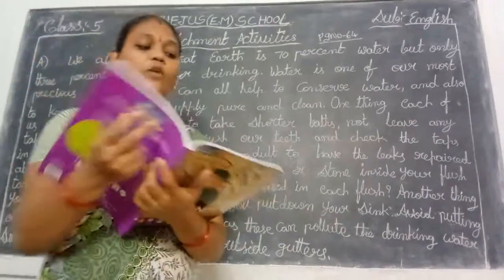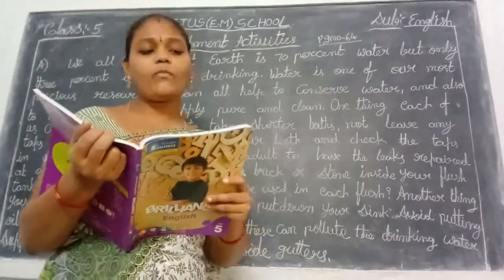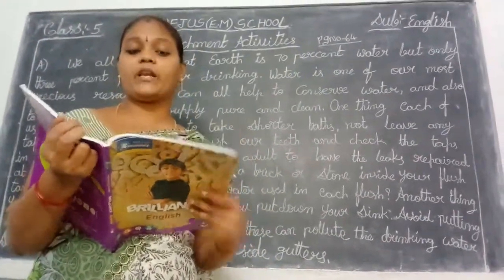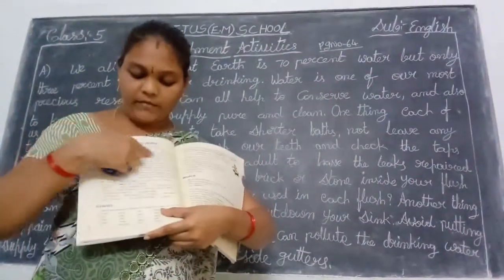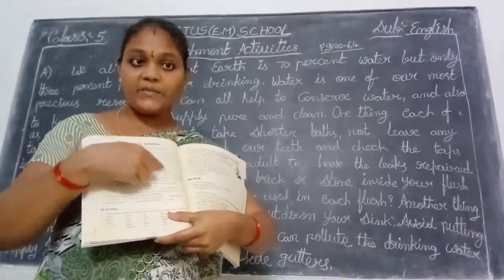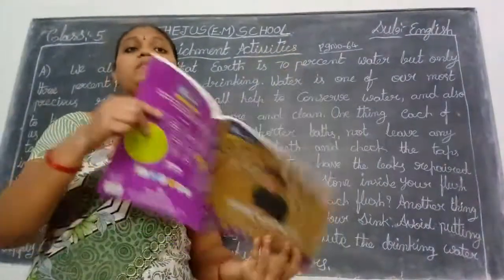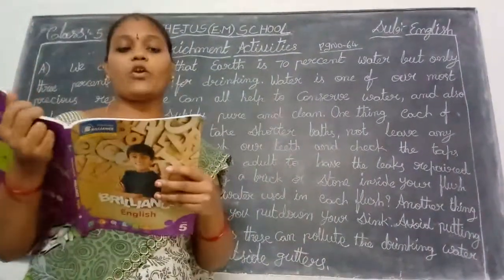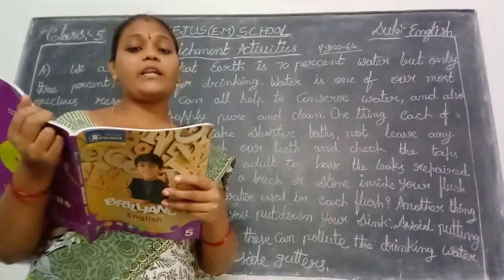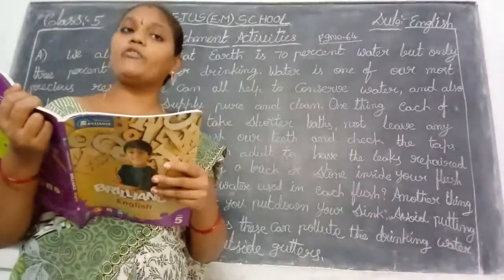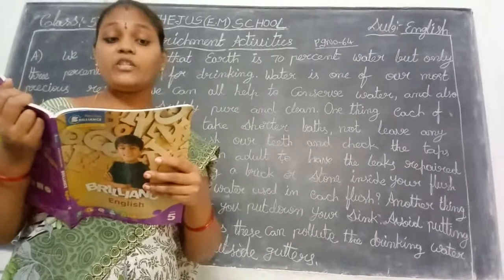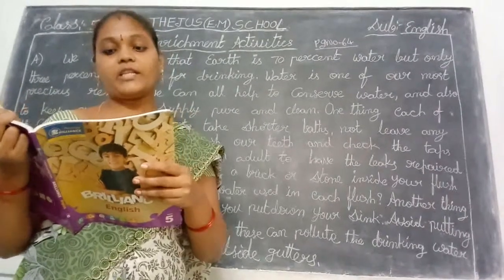What is the first Roman? A Roman is, this paragraph has many errors. See, here one paragraph is there, but in this paragraph there are so many mistakes. Errors means mistakes. Rewrite it correctly in your notebook. So take out your notebook also. Exchange notebooks with your partner and check each other's work.